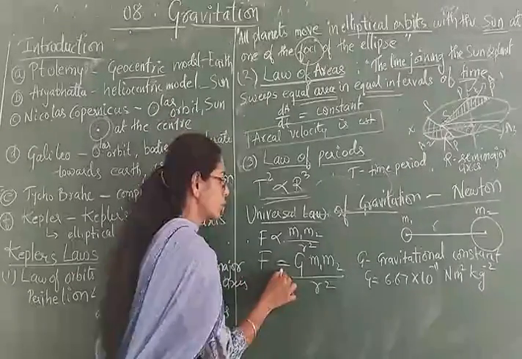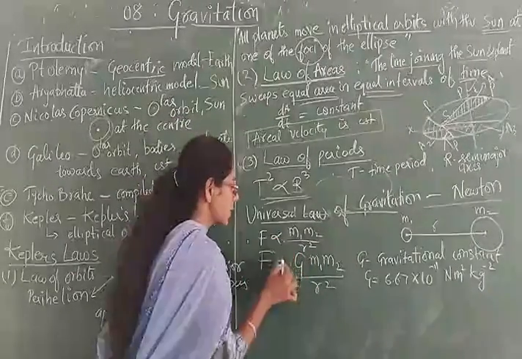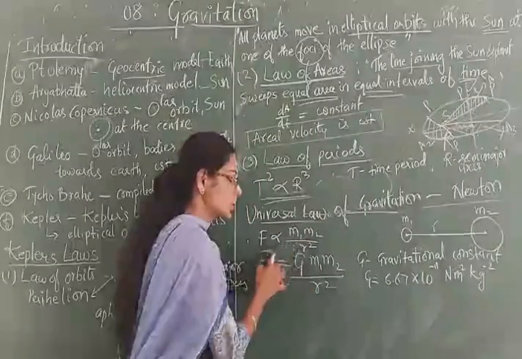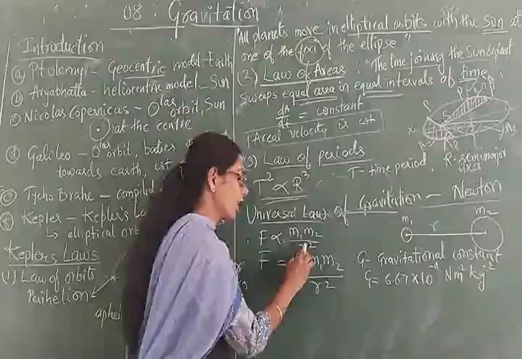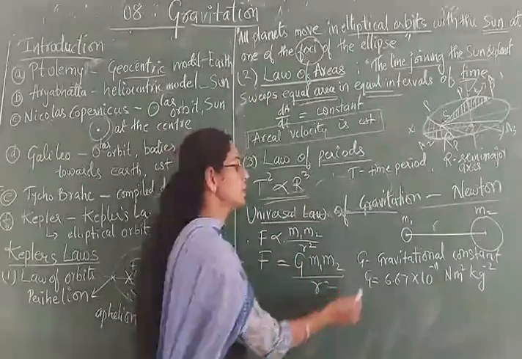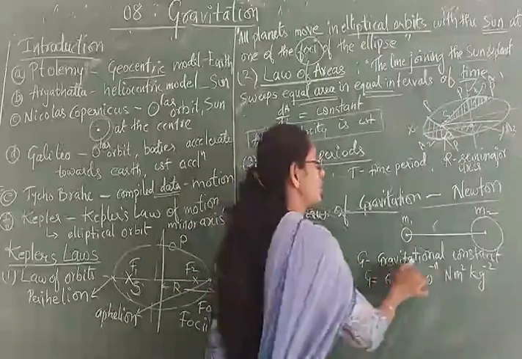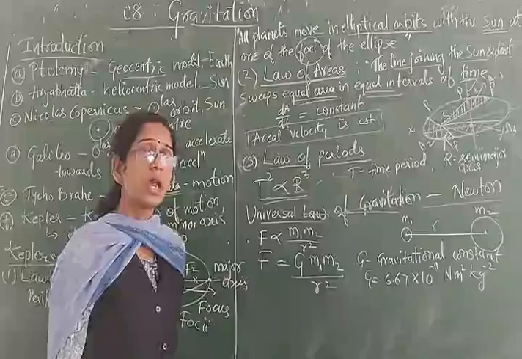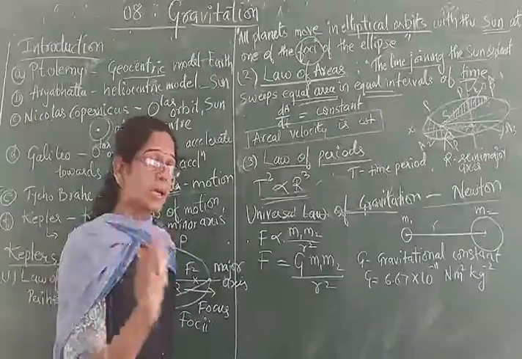So F is equal to G m1 m2 by r square, the proportionality sign replaced by an equality sign and one constant. That constant may be anything. Now here they have calculated everything and we are given the value, that is G, known as the gravitational constant. It is called what? Gravitational constant, and this constant has a certain value.